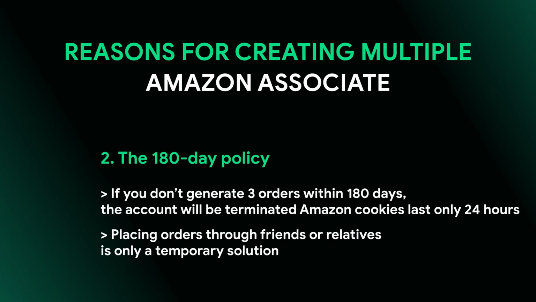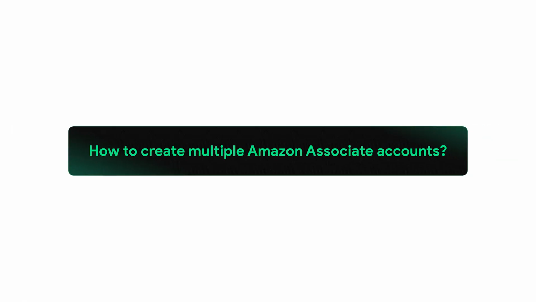Of course, if you already have traffic from multiple sources, getting 3 orders within 180 days isn't that hard. You could even cheat by asking friends or family to place orders for you. However, this isn't a sustainable long-term approach. Creating multiple accounts and testing multiple niches is also a way to increase the approval rate of a main, official account. So how can you create a second, third, or even nth Amazon associate account, especially when working in a larger team, without being detected by the platform?